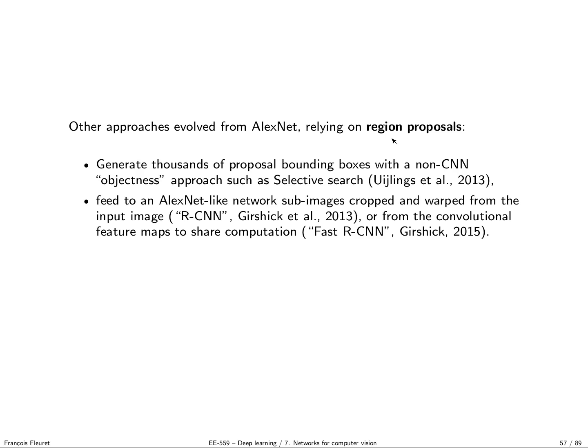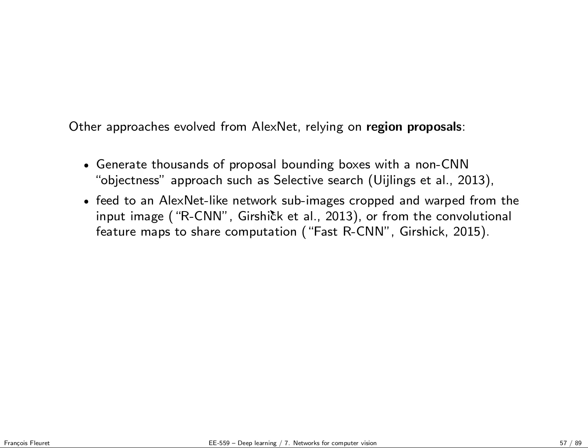It's basically looking for enough complexity in the structure. So what they did was to use a non-CNN objectness approach, in that case selective search, which was published in 2013. They would take the image to process, send it through this algorithm that would produce thousands of proposal bounding boxes, and then they would run an AlexNet-like network on each one of those boxes to check if there is actually an object.